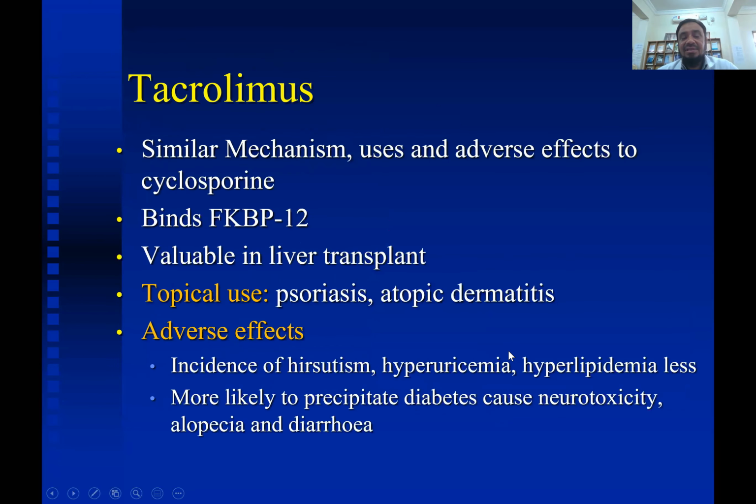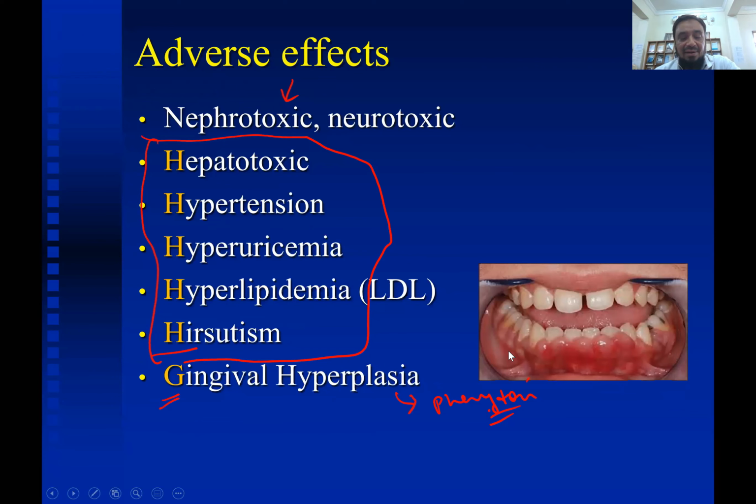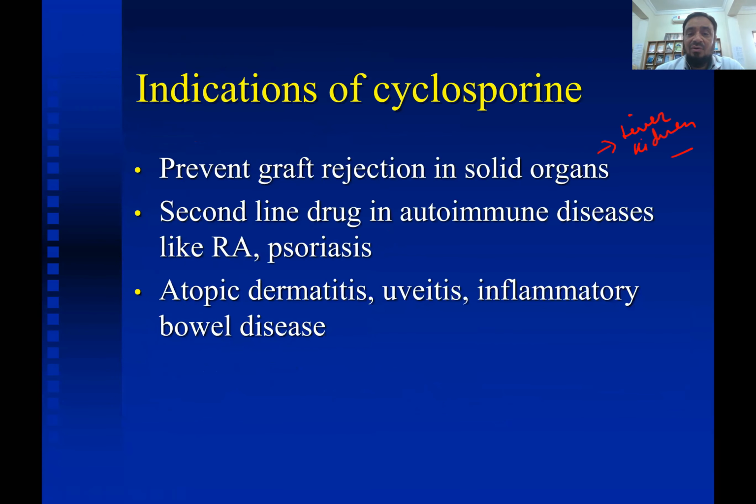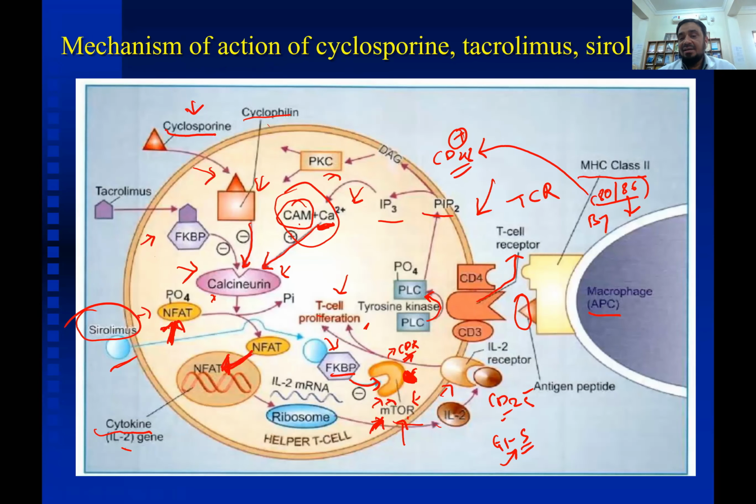In the next class, we will see the remaining drugs. I think this is sufficient for today. The main important thing in today's class is the classification. How are the immunosuppressant drugs classified? They are classified as calcineurin inhibitors, mTOR inhibitors, anti-proliferative or cytotoxic drugs, then the glucocorticoids and the biological drugs.